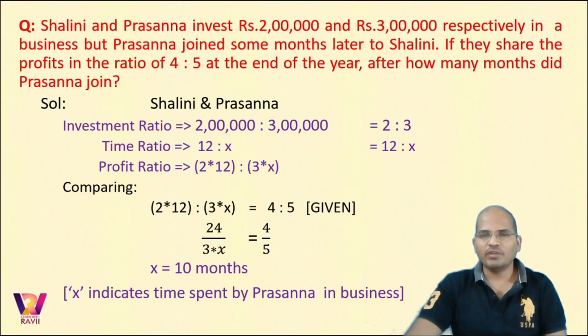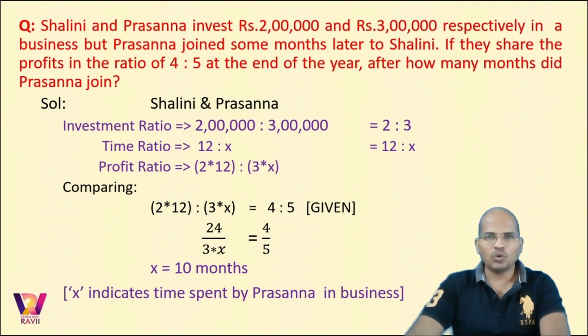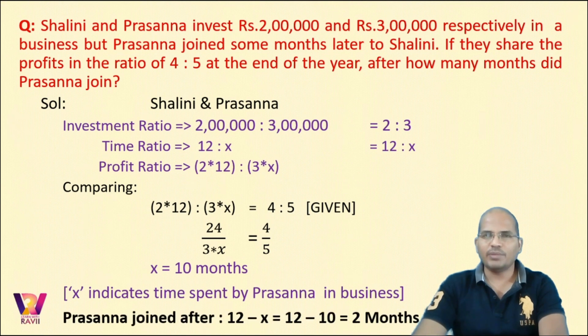How did we get 4 upon 5? He gave us that they shared the profit in the ratio of 4 is to 5, isn't it? So in that case, we compare the calculated profit ratio with the given profit ratio and then we find x. So you find that the value of x is 10 months. Now what does x indicate? x indicates the amount of time spent by Prasanna in the business. So the question is, after how many months did Prasanna join? If Prasanna is there for 10 months, we know that in partnership the maximum time is only 12 months. So as Prasanna is there for 10 months, she joined after 12 minus 10, 2 months. Just as simple as that.